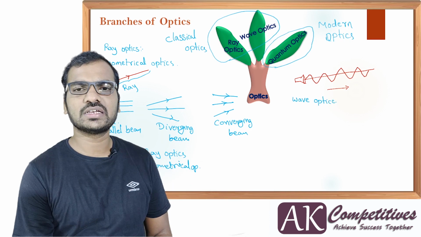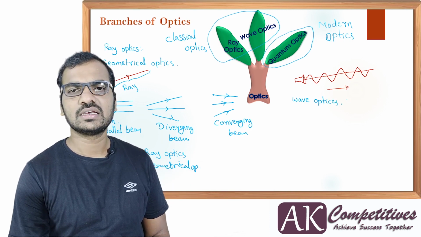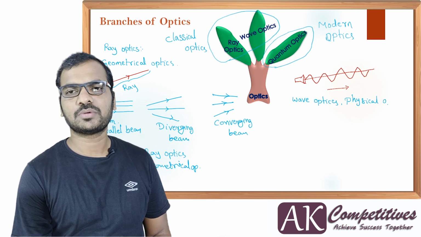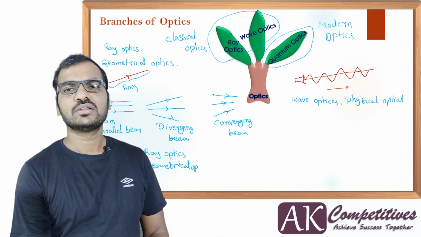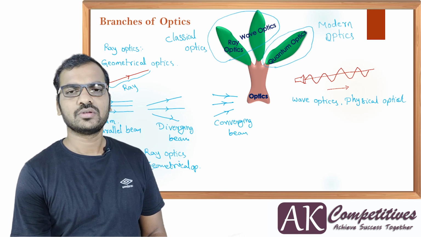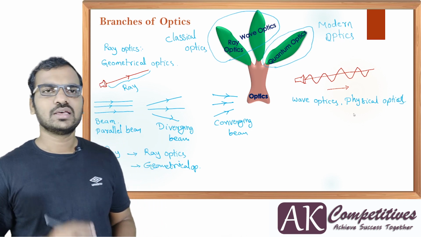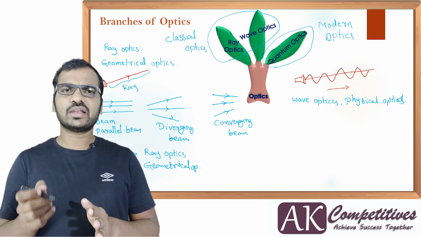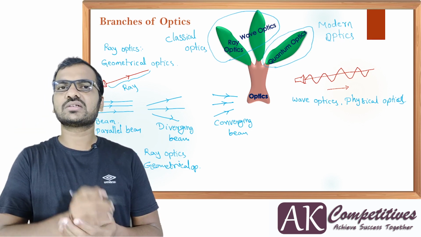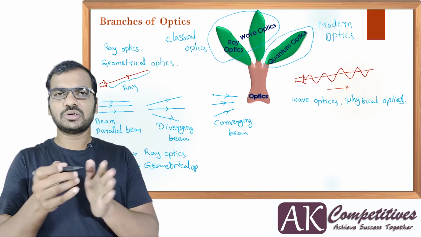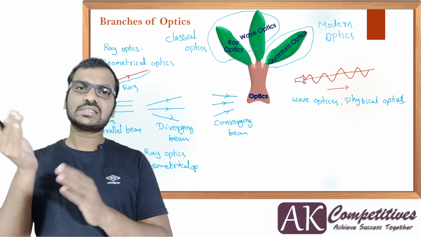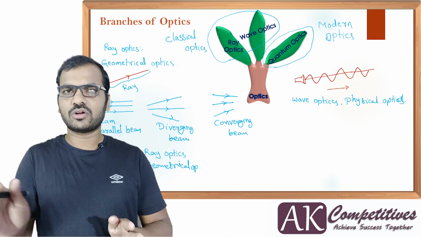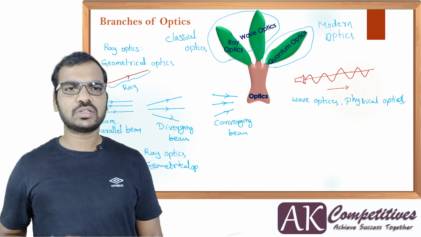This wave optics also has another name called physical optics. I hope all of you are able to get it. What do you mean by wave optics or physical optics? Simple logic: where the wave nature must be considered, that particular part we are going to discuss in this optics. Based on quantum principles, when you explain, that is called quantum optics, but that we are not going to touch at this level. Let's go to the next point.